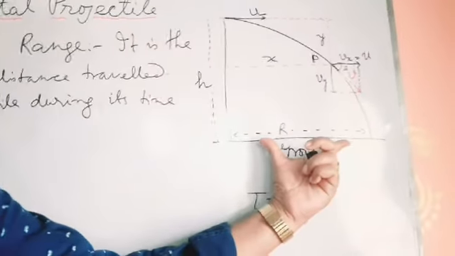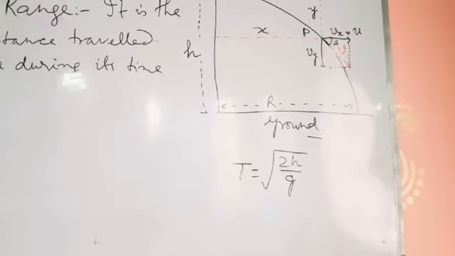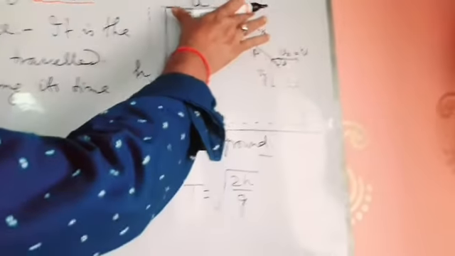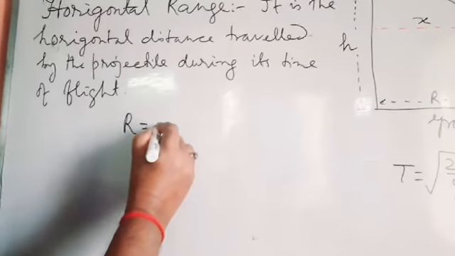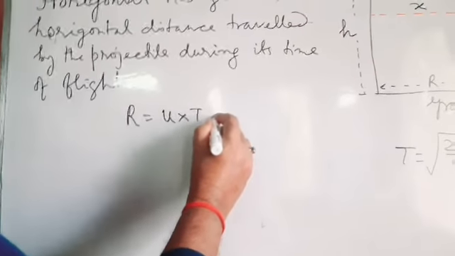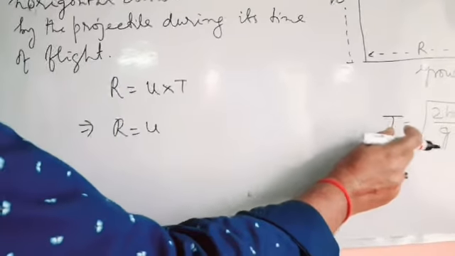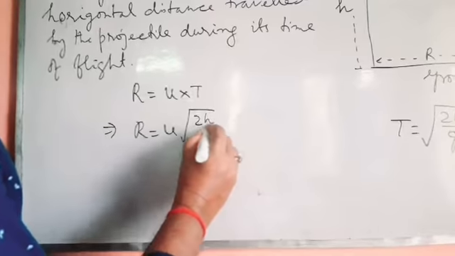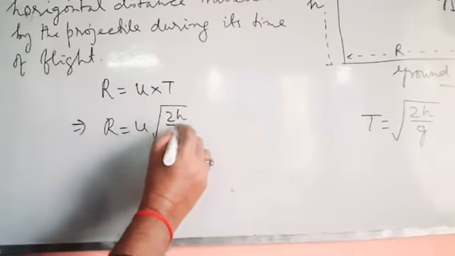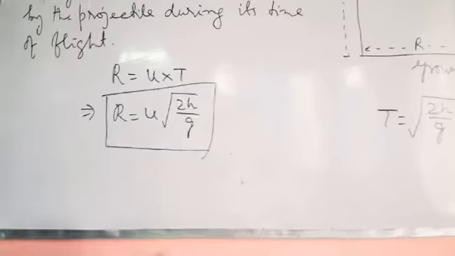Means this distance, this is horizontal distance or horizontal range, that is denoted by capital R. As this distance is travelled by uniform motion, we can write R equal to uniform velocity u into time of flight capital T. So R equal to u into capital T. We have already found out this one, that is root over 2h by g. So this is the formula for horizontal range.